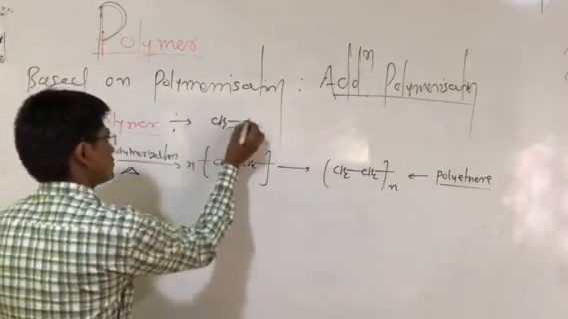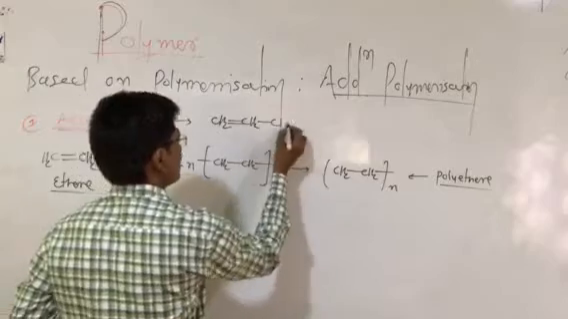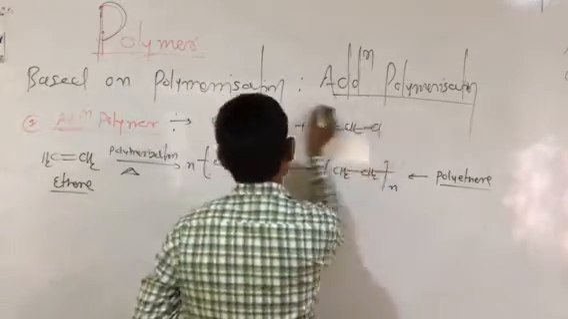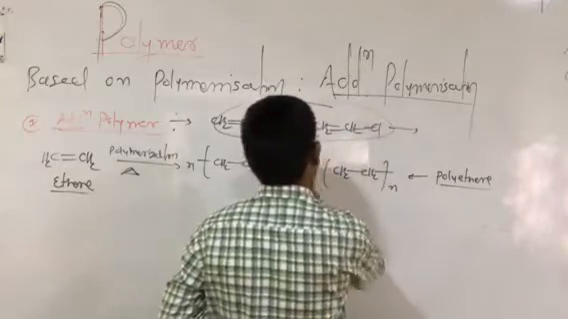As you can say, CH2 single bond CH2, double bond, and Cl is here. So this type of monomer is combined again. These types of monomer are combined, and then there is formation of